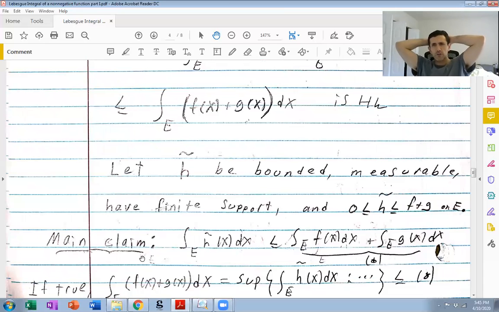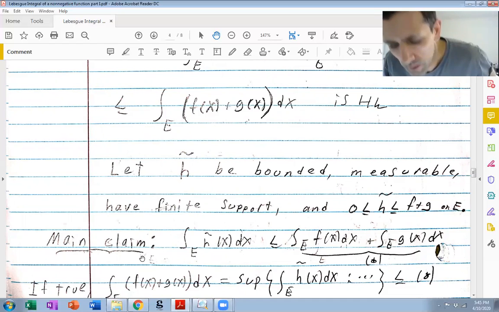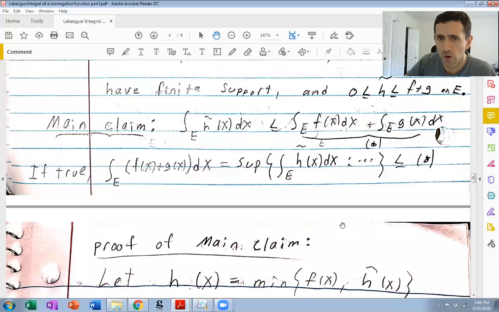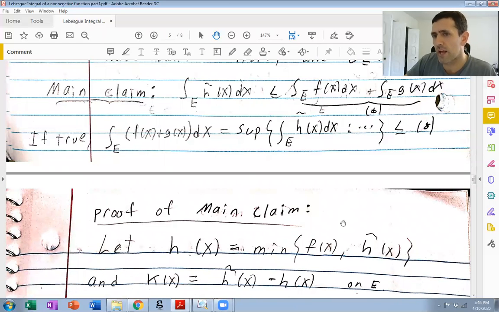And the strategy is going to be just like the strategy before. We're going to cook up two useful functions that we can essentially plug into the definition of the Lebesgue integral, one for f, one for g, so that we can estimate these two Lebesgue integrals, particularly get an upper bound, a lower bound for these two integrals. Okay. And how to do that is not that trivial. It's not hard, but it's a little subtle on how to pick your functions. So I claim that h and k defined as here fit the bill.